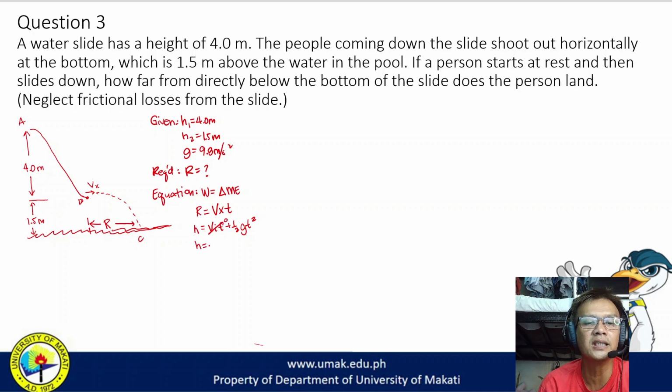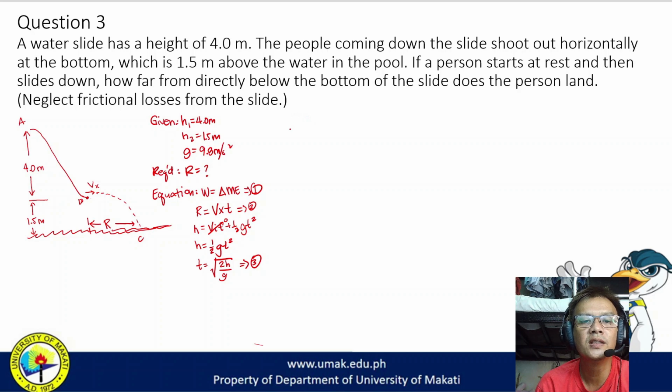So this just height is equal to 1/2 gt squared, or time is equal to the square root of 2h all over g. So these are the three equations that we will use: equation 1, equation 2, and equation 3. Of course, equation 2 and equation 3 we can combine. Okay, let's try to solve first equation 1.